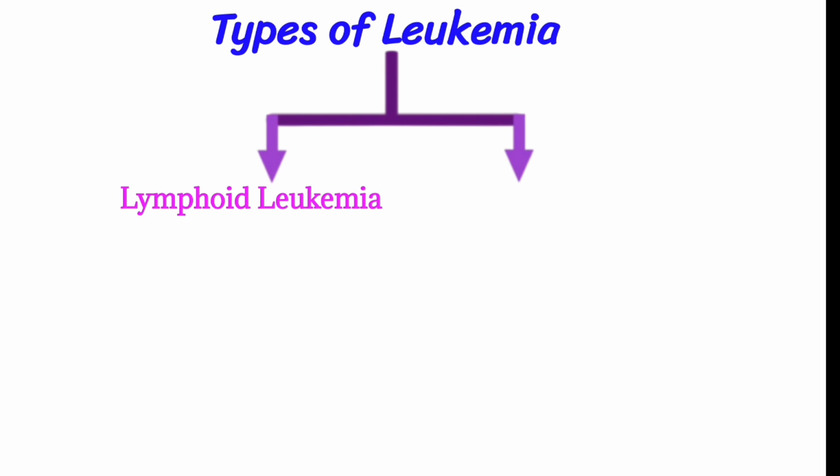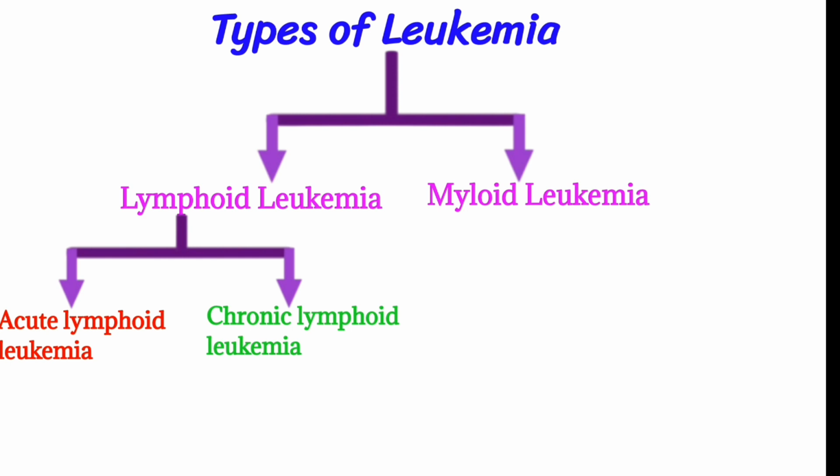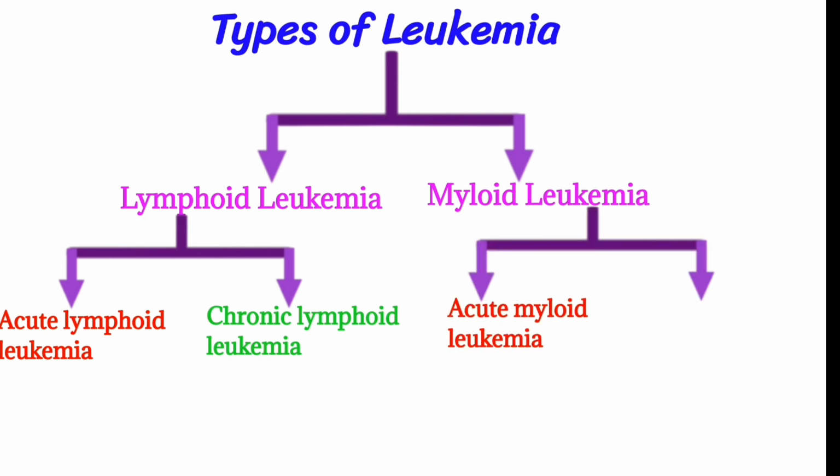Types of leukemia. There are two types of leukemia: lymphoid leukemia and myeloid leukemia. Lymphoid leukemia is further divided into acute lymphoid leukemia and chronic lymphoid leukemia. Myeloid leukemia is further divided into acute myeloid leukemia and chronic myeloid leukemia.